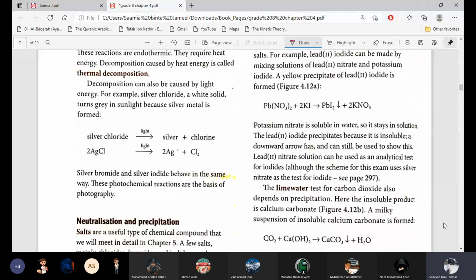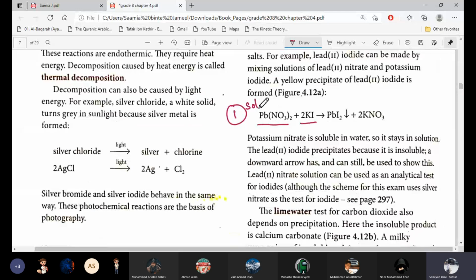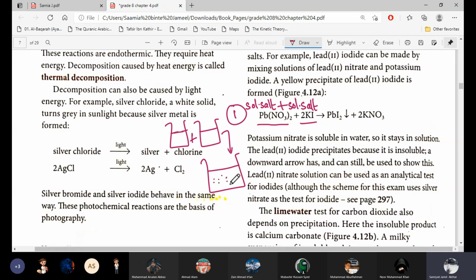This is the first method, when we mix two solutions. We have two solutions of lead nitrate and potassium iodide. Lead nitrate is a soluble salt, plus we have potassium iodide, which is also a soluble salt. Soluble means they are dissolved in water. When we mix these two solutions, we will get another solution of a soluble salt, but with precipitates, which will settle down at the bottom.